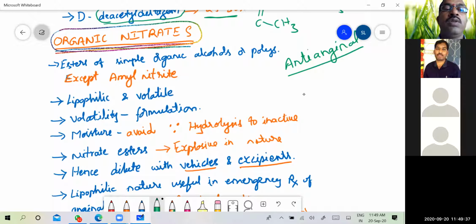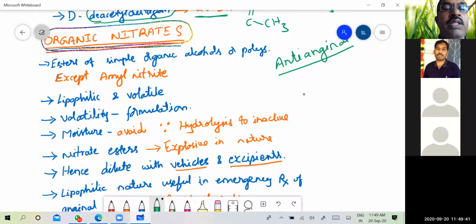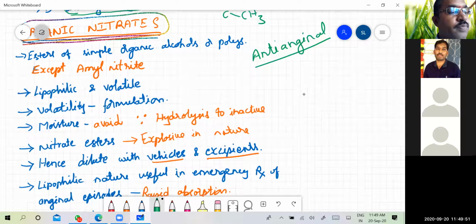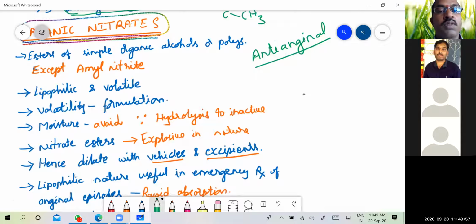So the commonly used anti-anginal drugs are the esters of simple organic alcohols or polyols. Except for amyl nitrate, these are the esters of organic alcohols or polyols.